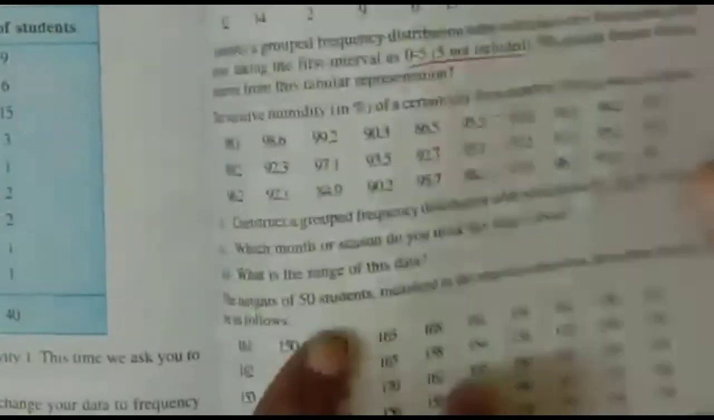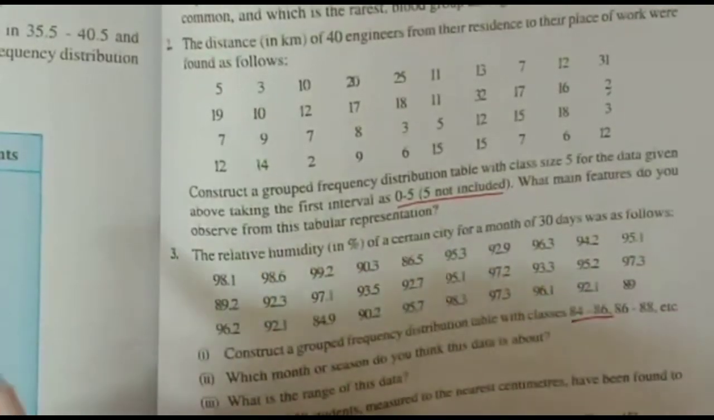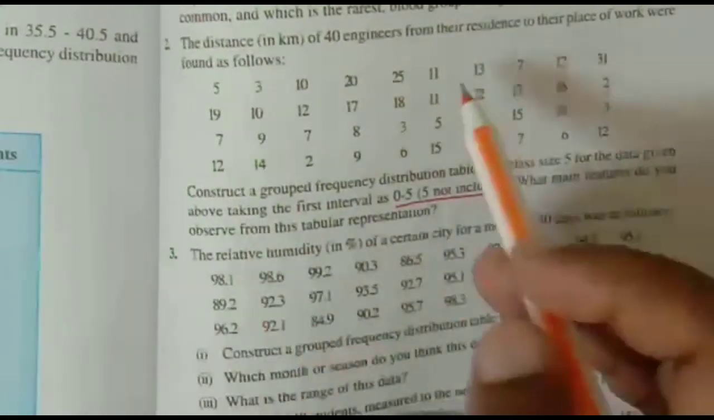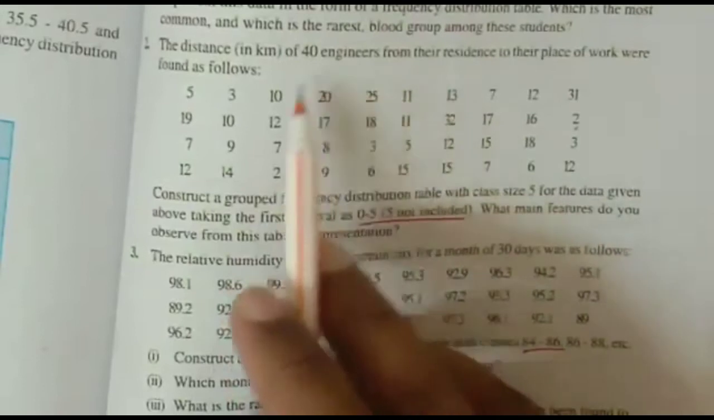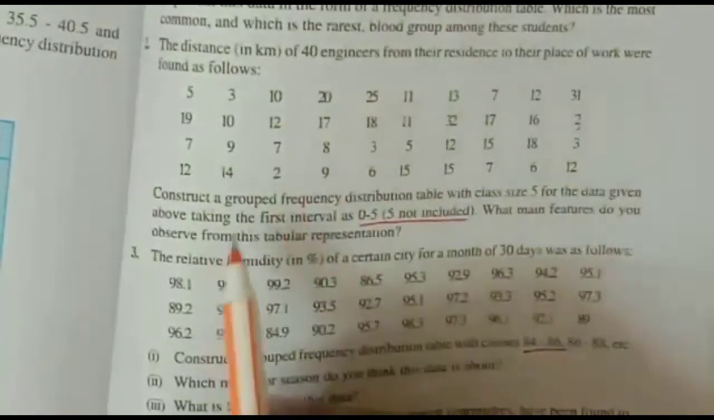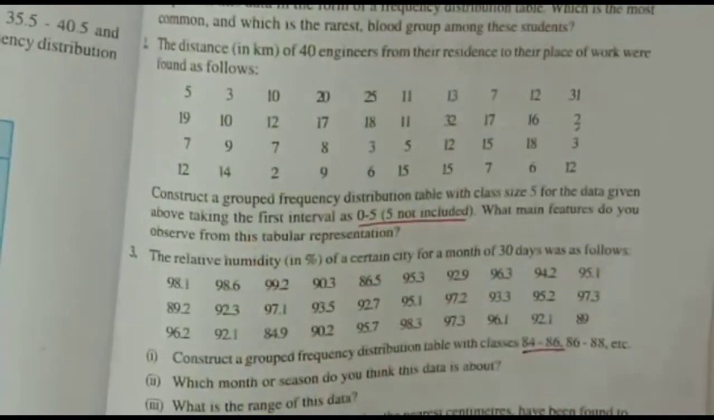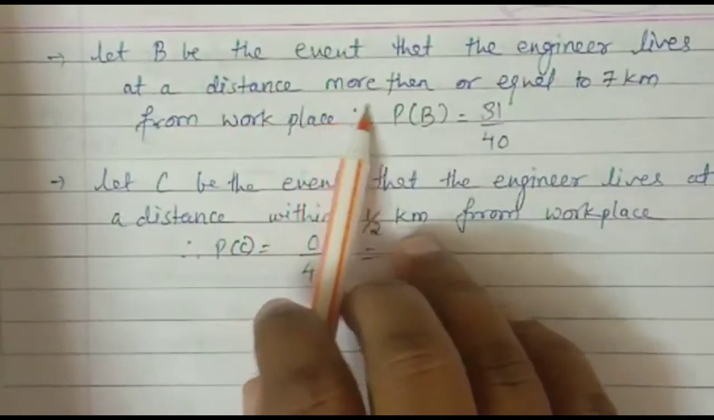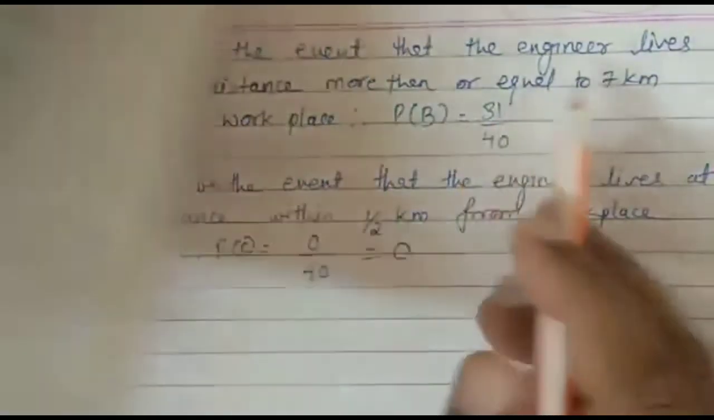Now in the same one we have another question. What is the probability that the engineer is residing more than or equal to 7 kilometers? So it is quite obvious. We have a total of 40 observations. Out of these, 9 were residing below, or we can say less than 7 kilometers. So 40 minus 9 will be 31. So the answer will be 31. Here I have written the second one. B is the event that the engineer lives at a distance more than 7 kilometers or equal to 7. So P of B will be 31 by 40.